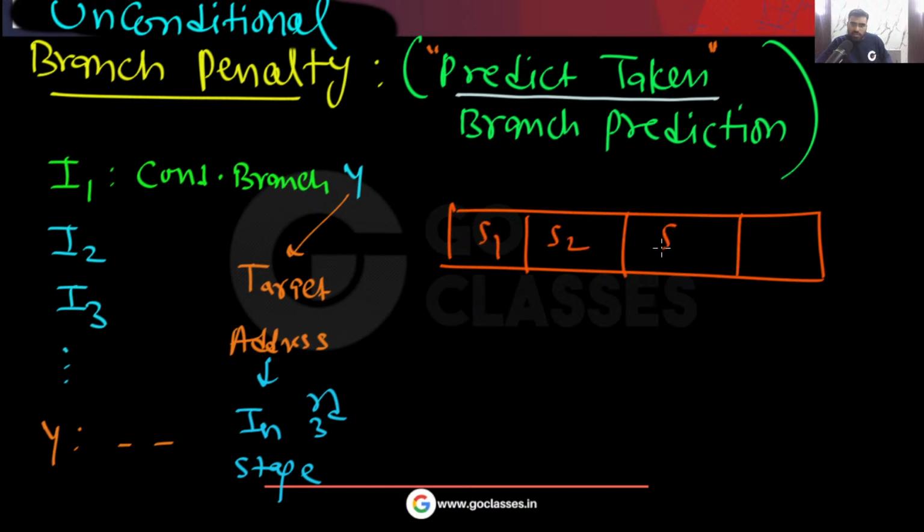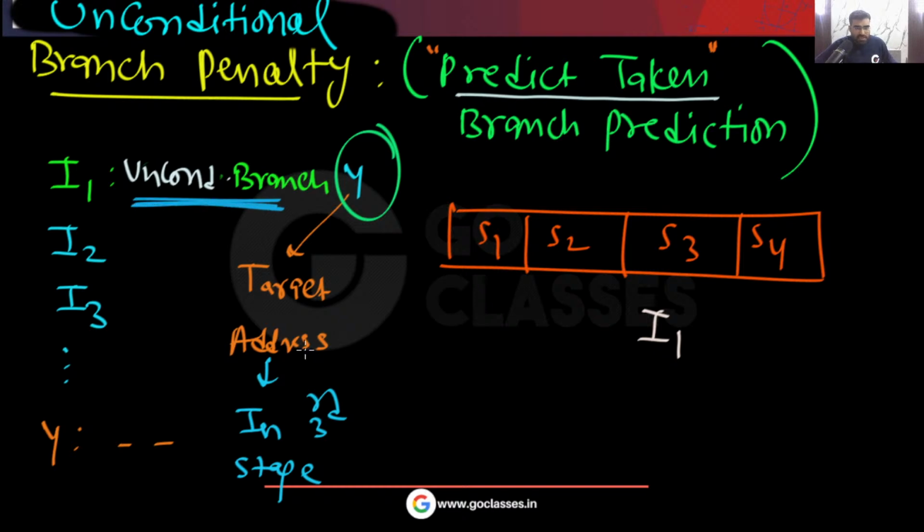This is S1, S2, S3, S4. Let's assume this is the unconditional instruction. In this stage, the branch target address will be available to you. Now, can I say this is the same as a taken conditional branch?